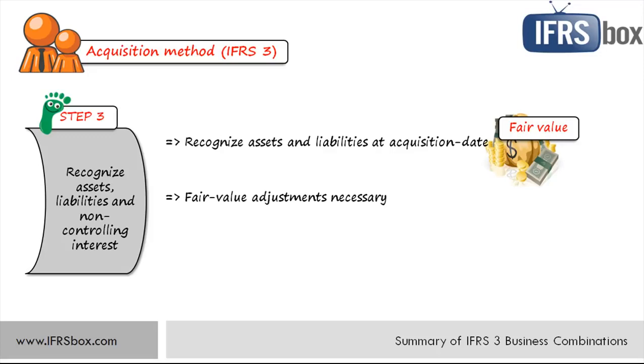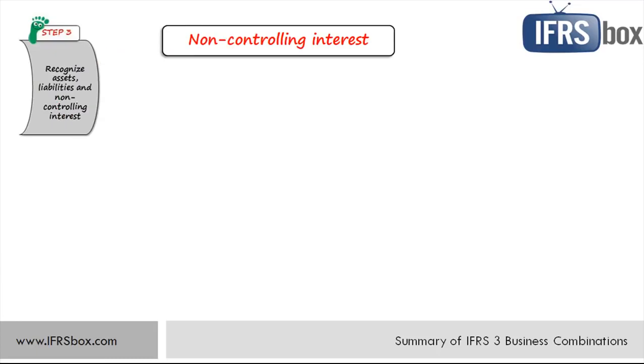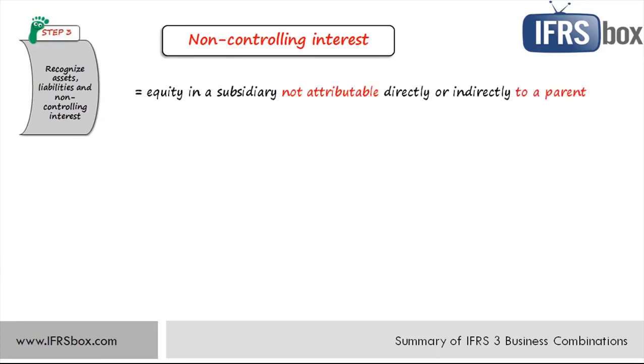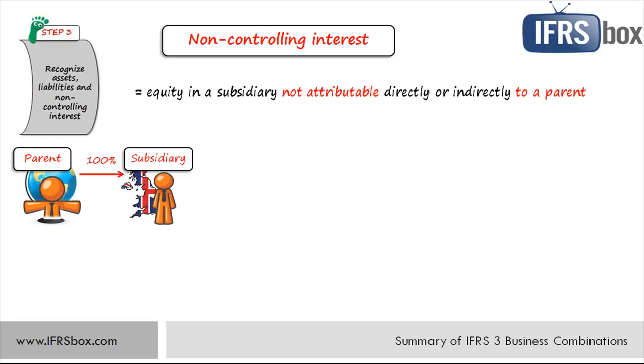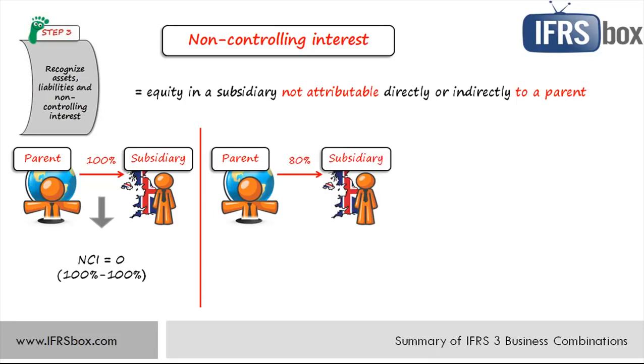Sometimes a subsidiary has some unrecognized assets or liabilities, and these need to be recognized too. What about non-controlling interest? Well, it's the equity in a subsidiary not attributable directly or indirectly to a parent. So it's that part of a subsidiary that belongs to someone else. If a parent owns 100% share in a subsidiary, then non-controlling interest is zero because the full subsidiary's equity is owned by the parent. However, if the parent owns less than 100% share, let's say 80%, then non-controlling interest is 20%.